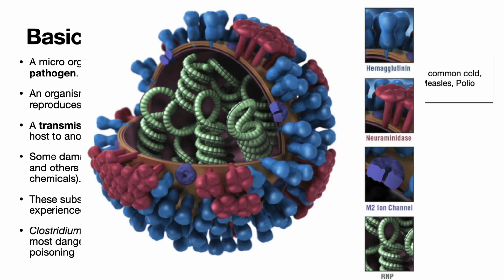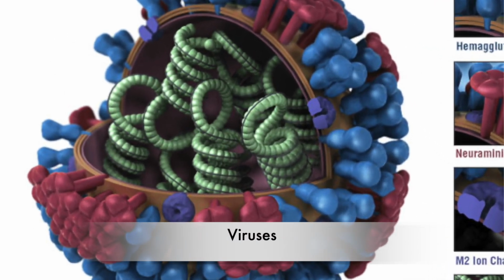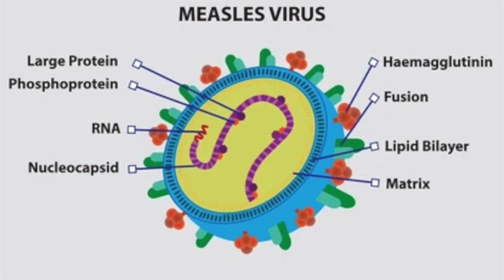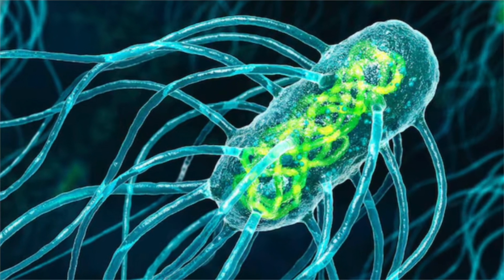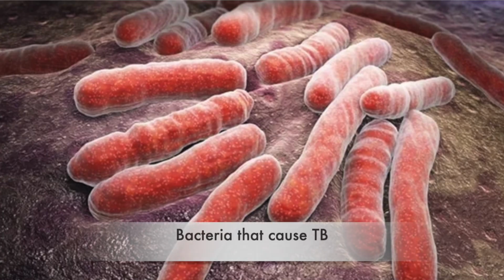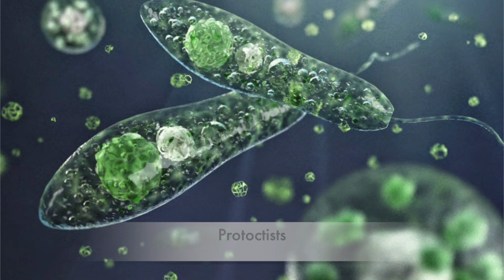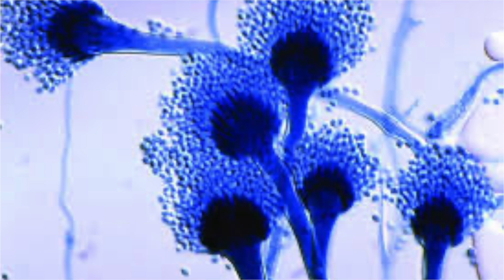There are mainly four types of pathogens: viruses, which cause common diseases such as influenza, the common cold, AIDS, measles, and polio. Bacteria, which cause cholera, syphilis, whooping cough, tuberculosis, and tetanus. Protoctists, that cause malaria and dysentery, and fungi that cause athlete's foot and ringworm disease.